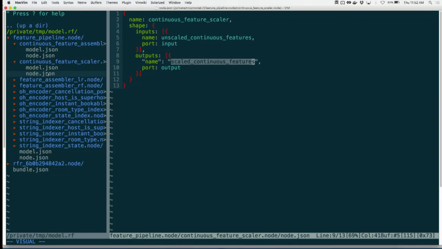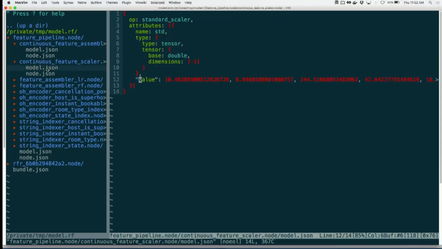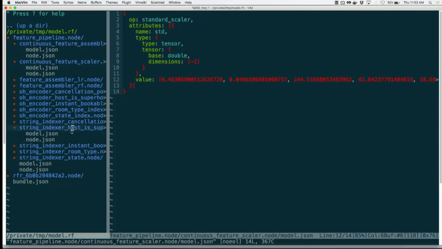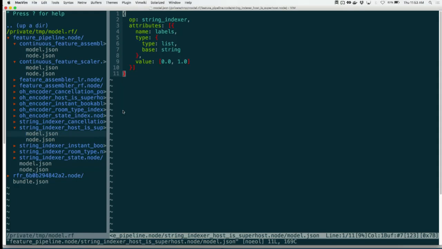There's this node.json, which defines sort of the input and output shape of your transformer. And you have this model, which is actually defining all of the data that your model needs in order to execute. So in this case, we're talking about a standard scalar, and it's scaling based off of standard deviation. So we're storing a vector of all of the standard deviations of all of those features in the unscaled feature vector.